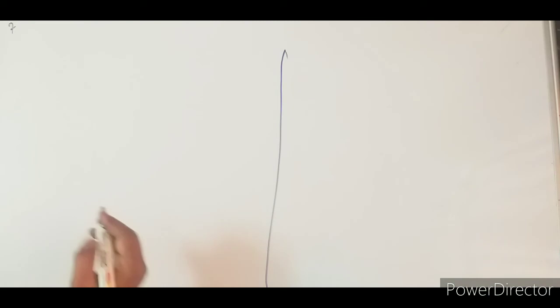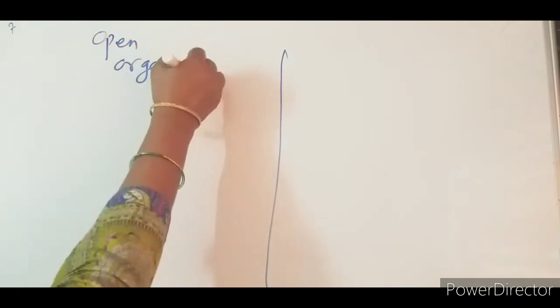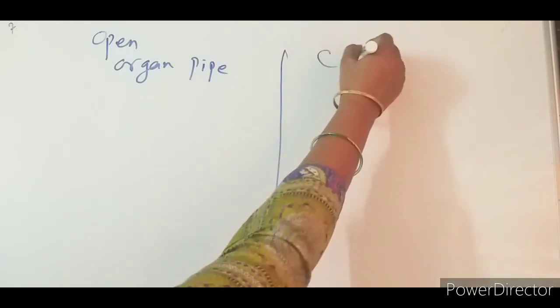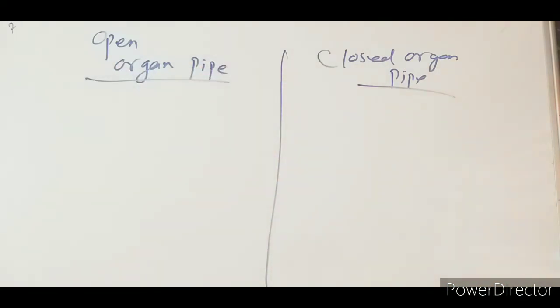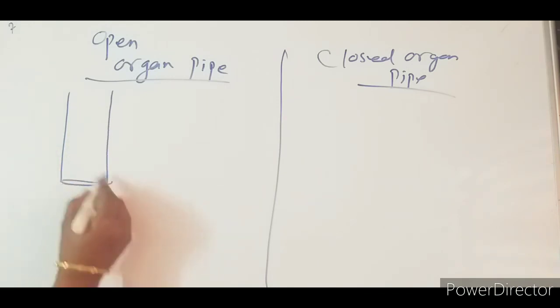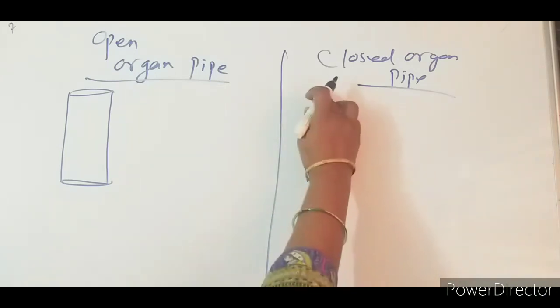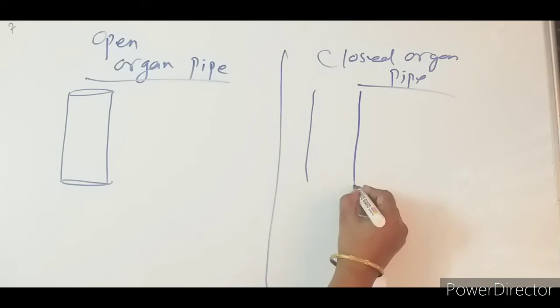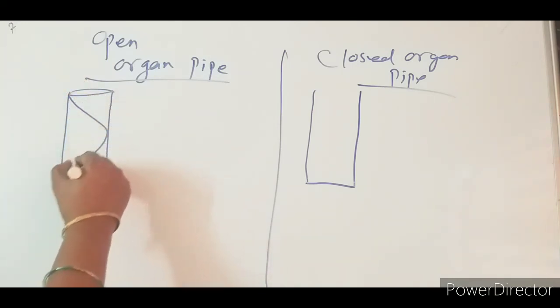I am giving two examples just for clarity. We will not go into detail. In an open organ pipe, both the ends are open. In a closed organ pipe, one end is open and the other end is closed.